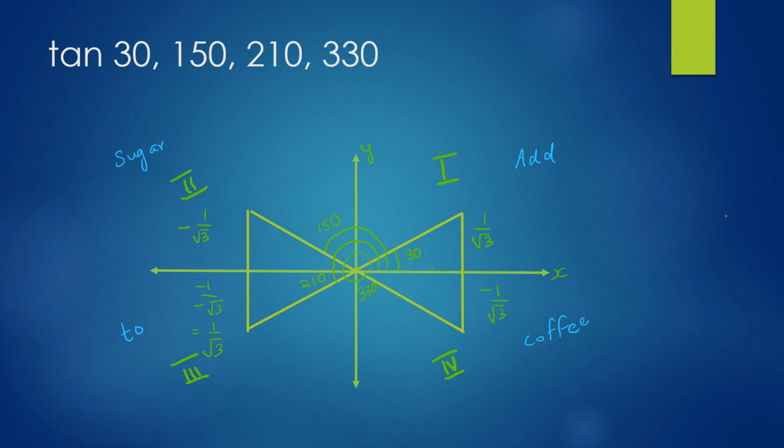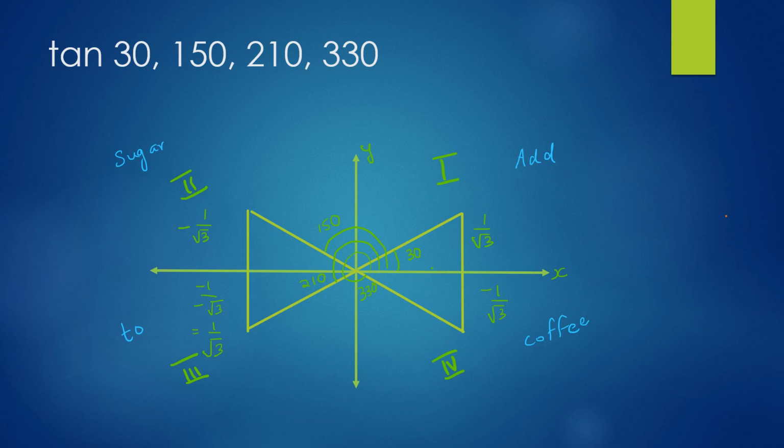Look at the value of tan 210 degrees, which is diagonally opposite to 30 degrees. Both y and x values are negative. It's minus 1 by minus root 3. Hence, it becomes positive 1 by root 3. And tan 330 is mirror image of 30 around x-axis, where y is negative and x is positive. So you have minus 1 by root 3. So tan is positive in first and third quadrant, negative in second and fourth quadrant.